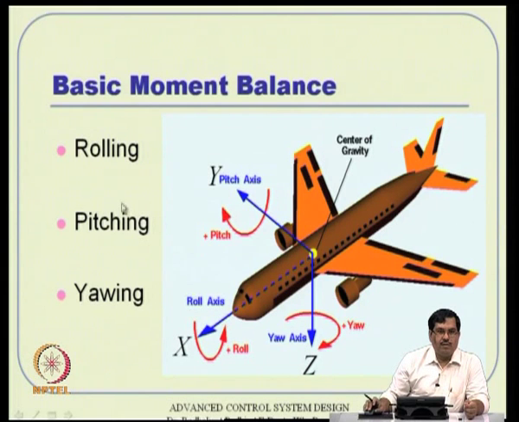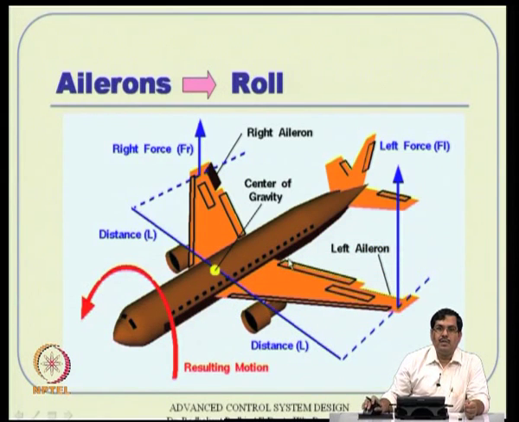So, roll, pitch and yaw are very critical in control system design applications as well. We will see that. So, how do you create a rolling motion? Suppose you want to cancel an unwanted roll, or you want to create a wanted roll. If you want to take a turn, then you have to create a roll as well.